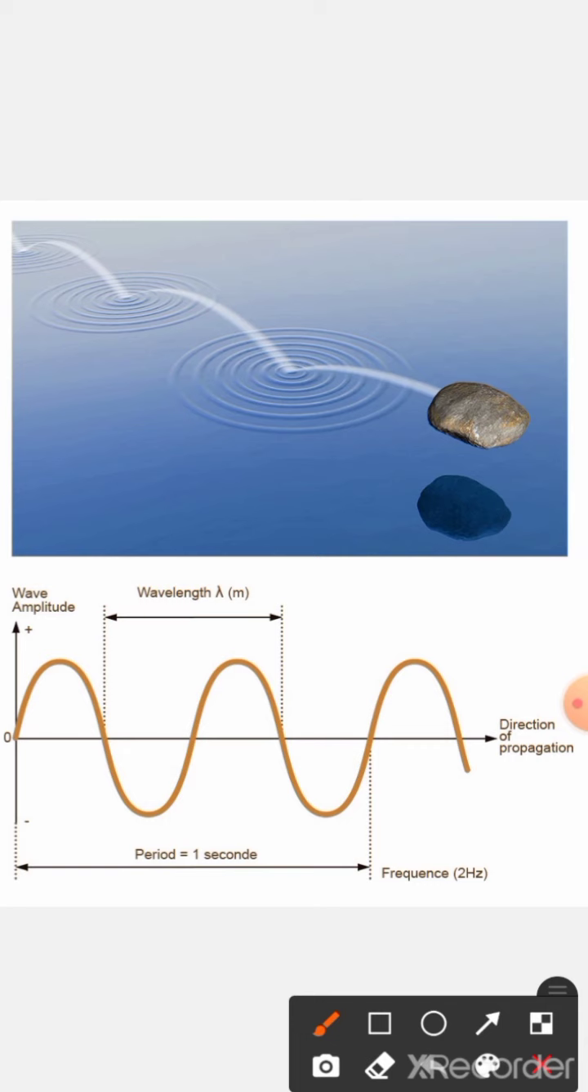Like here in this diagram, we can see a stone is thrown on still water, and after the collision of the stone with the water, a disturbance has been created, and the stillness of water is gone.